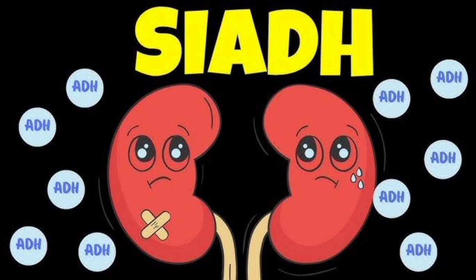So these are the treatments of SIADH. That is, correction of the hyponatremia very slowly, number 1. Number 2, fluid and water restriction, and we give hypertonic saline. Then second line treatment, we give a combination of low dose diuretics and oral sodium chloride. These are the treatments. And what is the prognosis of a patient with SIADH? It depends on the underlying cause and the effects of the severe hyponatremia and potential overcorrection. Prompt and complete recovery is generally the case with drug-induced SIADH once the offending agent is withdrawn.